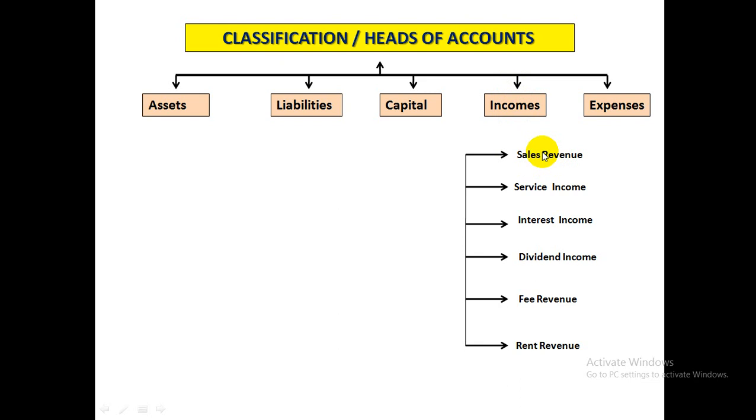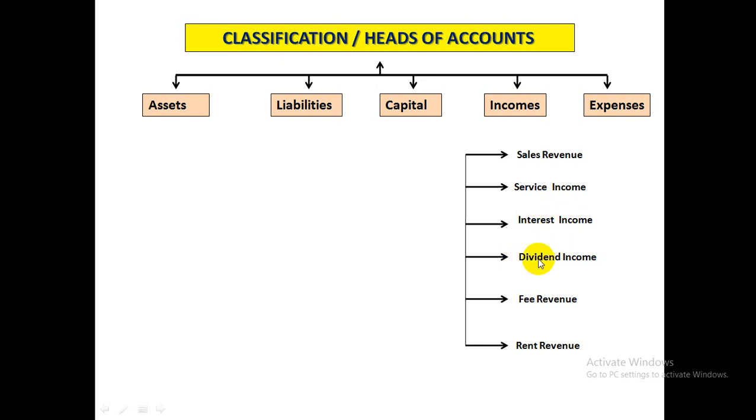We sell the merchandise and we receive money, that is our sales income or sales revenue. If we are a service business, we render the services to our clients. Whatever money we are receiving is termed as service income. If we had deposited our money in the bank and we are earning interest on it, the main source of income is interest for us, and this will be termed as our interest income.